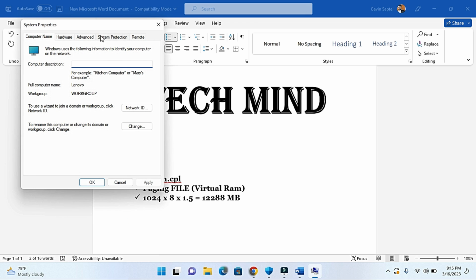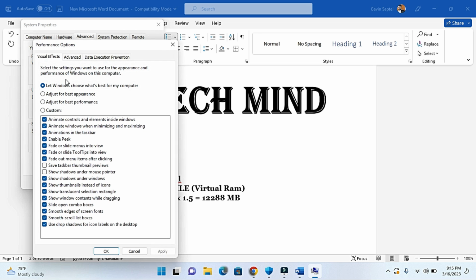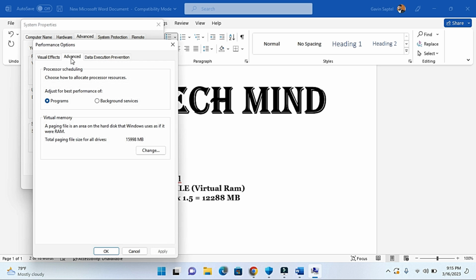When I press OK, you see an advanced option over here. You click advanced, go to performance, go to settings, and from settings go to advanced again. Here it's written virtual memory. So virtual memory is basically already hidden in your PC itself, in your laptop itself.